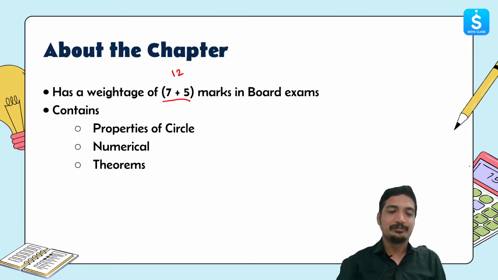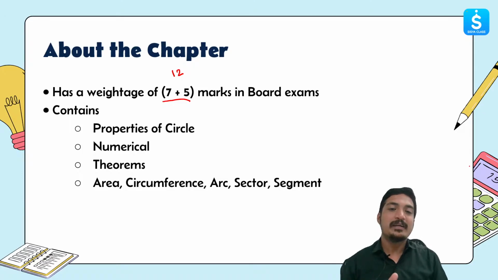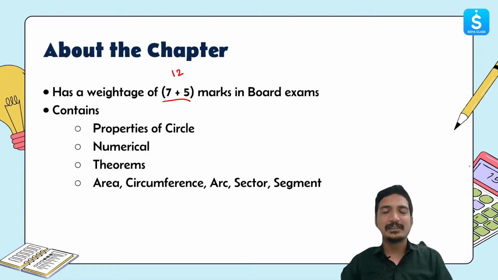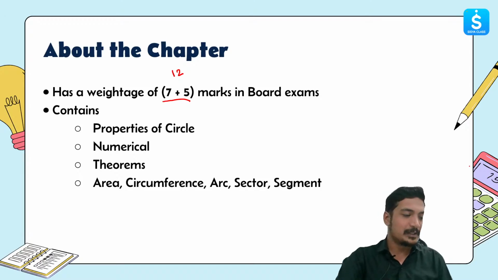board examination. Okay, then talking about the next chapter that we have, which is areas related to circle, there the important topics that we should know are area, circumference, arc, sector, segment. All of these things are something that we should know. So if you know all of these things and you can recall that in your mind, then it is clear that these chapters are very clear for you. I hope things are clear, right?